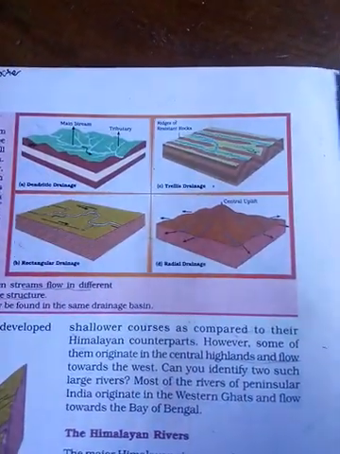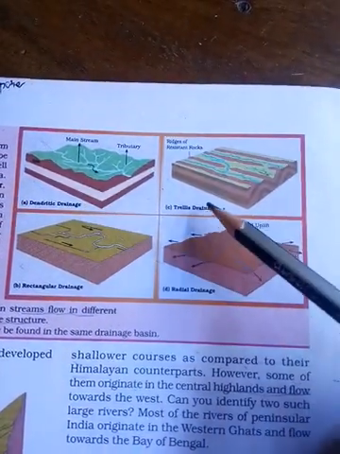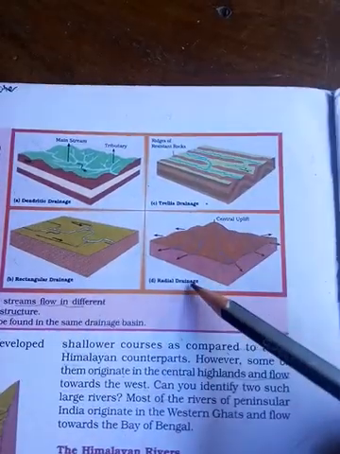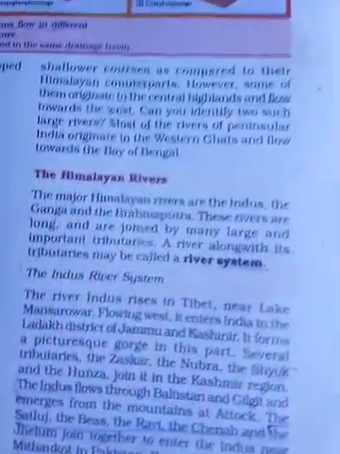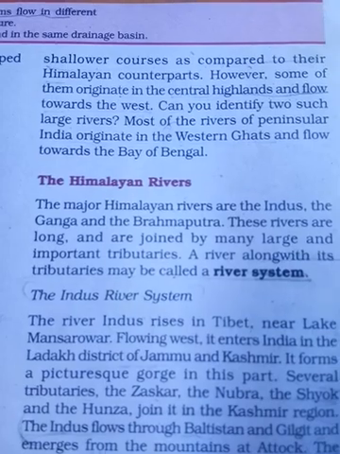You have to know there are four drainage patterns. The first one is dendritic, the second is trellis, the third is rectangular, and the fourth is radial. So let us see the Himalayan. I've already told you we have what?